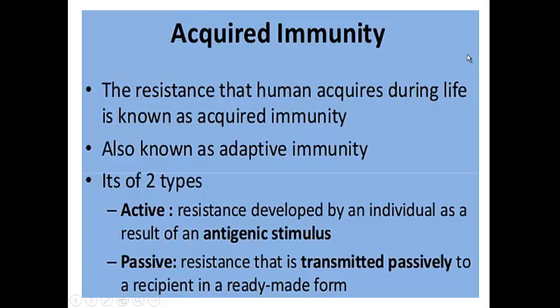Passive immunity is resistance that is transmitted to the recipient in a ready-made form. For example, when a baby is just born, the immune system has not developed well, so the mother needs to supply some kind of protective immunity. The baby normally gets some substance that protects the body from infections, particularly the colostrum, which contains immunoglobulin A.